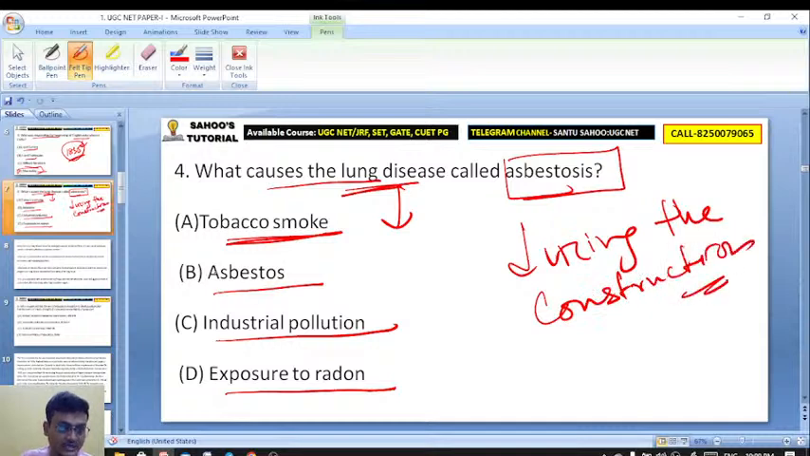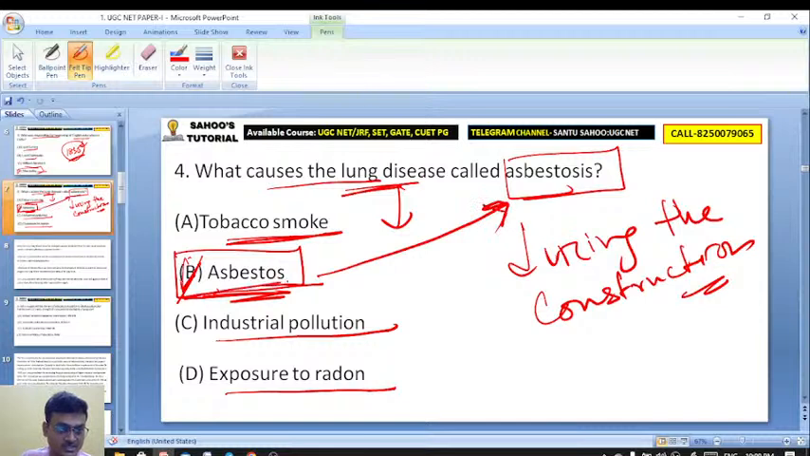So here the right answer is actually asbestos. Asbestos से क्या होता है? Asbestosis. Got it, Orko? So asbestos is actually a silicate. Okay, and due to that, lung cancer, lung disease can happen.